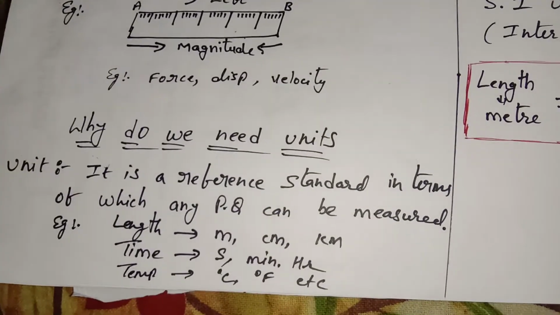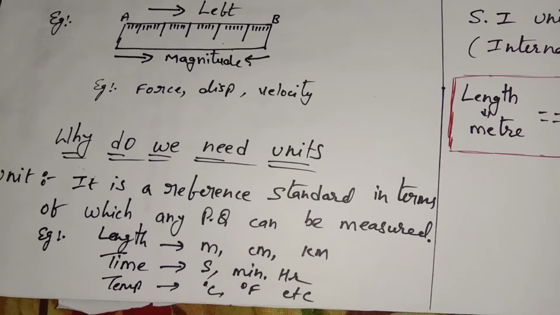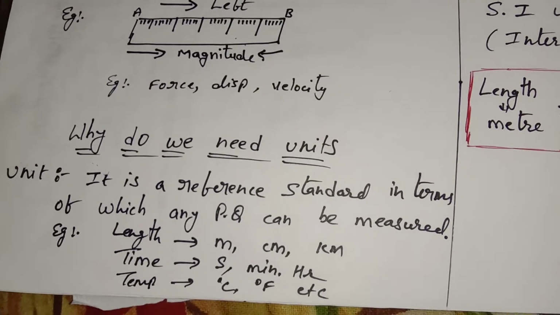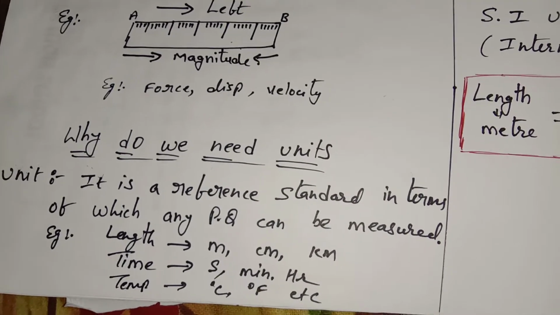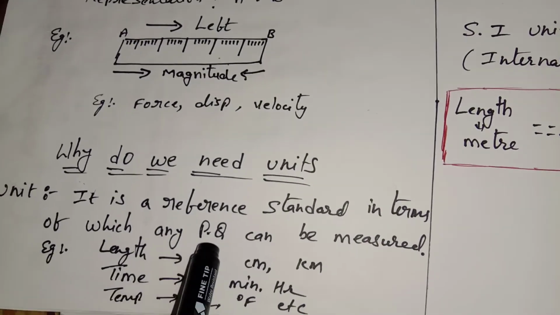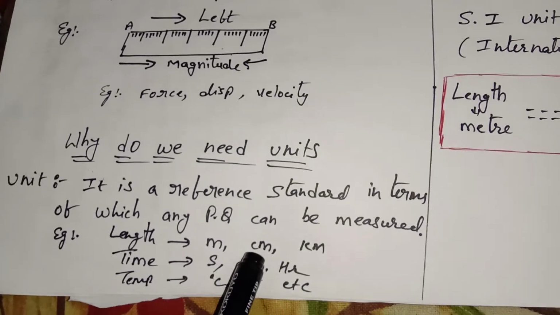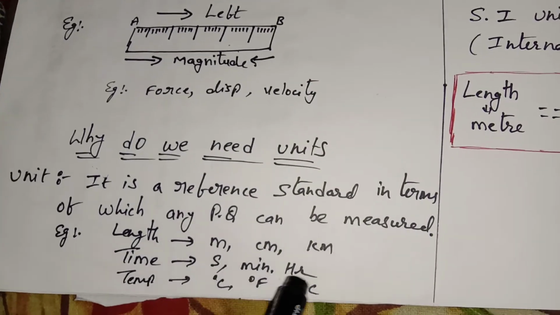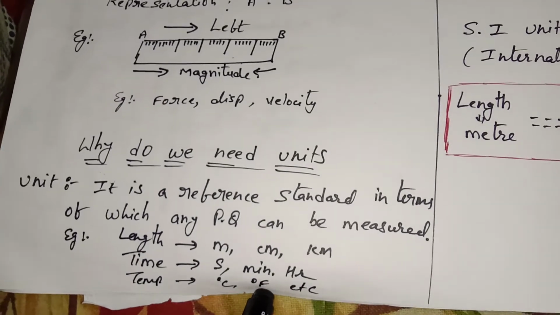All this we have learned in the 6th and 7th standard science subject: how measurements are taken, how the scale came, what the units are, and how the standard was set. So it is a reference standard in terms of which any physical quantity can be measured. Length is measured with meter, centimeter and kilometer, whereas time is measured in second, minute, hour, and temperature in degree Celsius and degree Fahrenheit, etc.